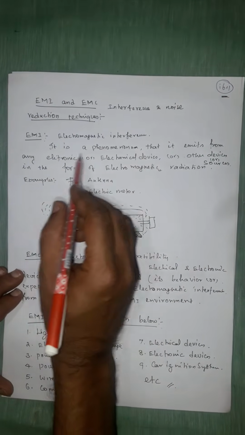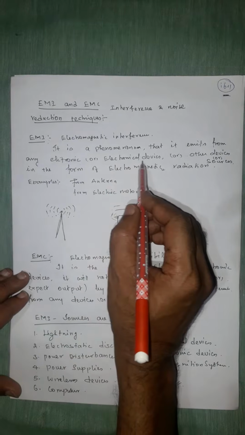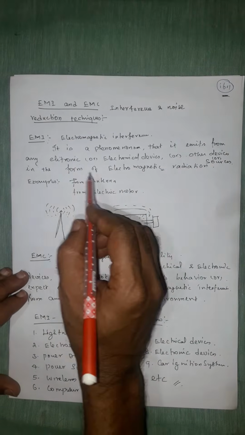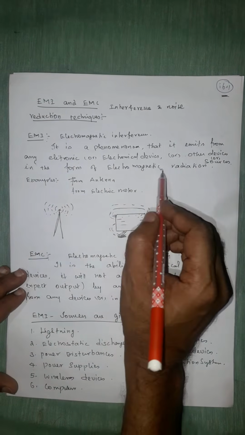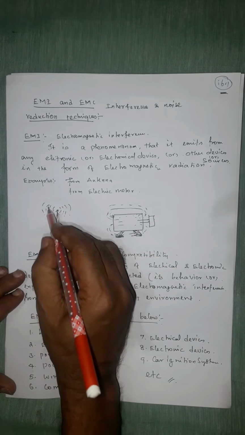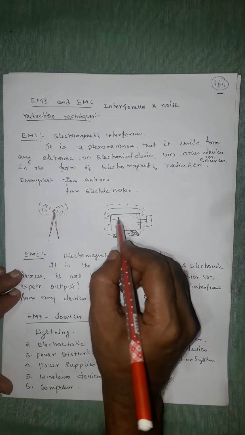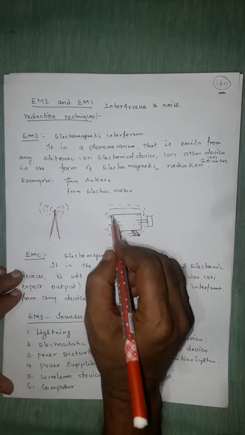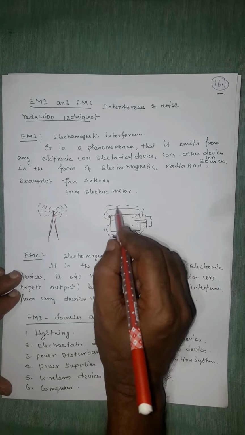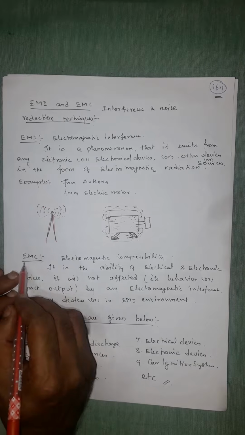Electromagnetic interference is a phenomenon that is emitted from any electronic or electrical devices or other sources in the form of electromagnetic radiation. Examples: this is your antenna, which radiates electromagnetic waves or signals. Similarly, suppose you are having a big motor or any small motor, that has electromagnetic radiation around that motor.